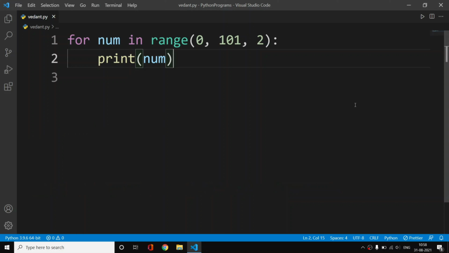So we have completed today's session and successfully completed the for loop, and in a future video I will cover the while loop. We will learn about the while loop a lot, and we are going to use these loops a lot.